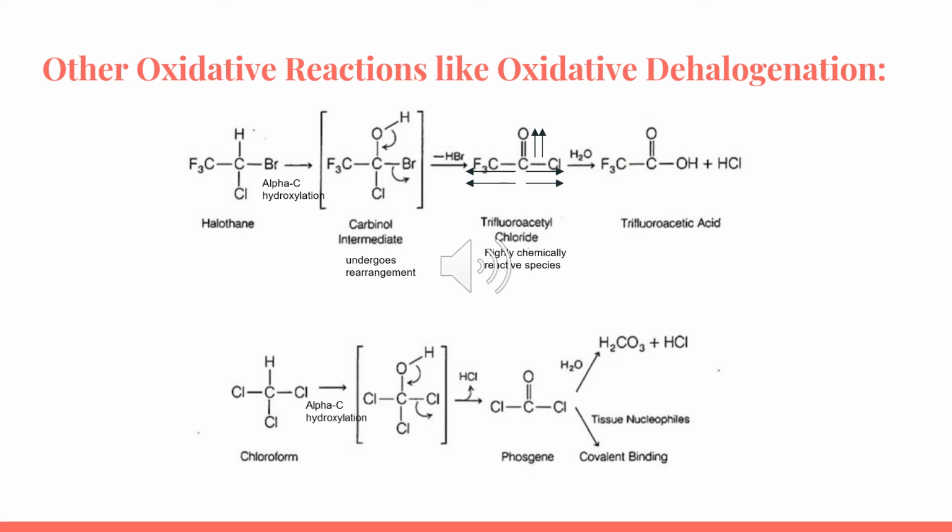So in this reaction, the best leaving group is Br, Br being the superior, then chloride, and then CF3, which is the least good leaving group.